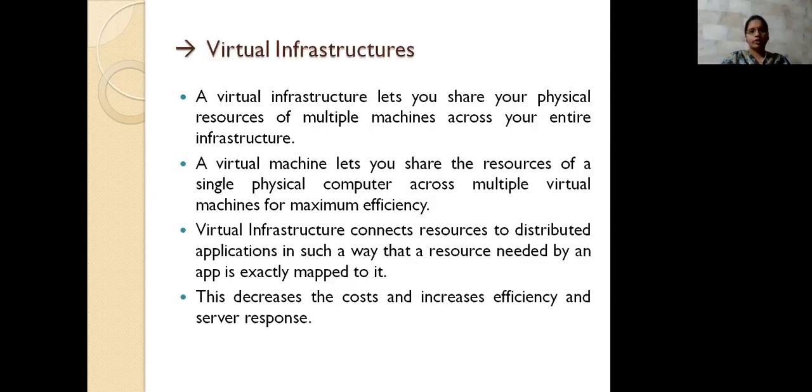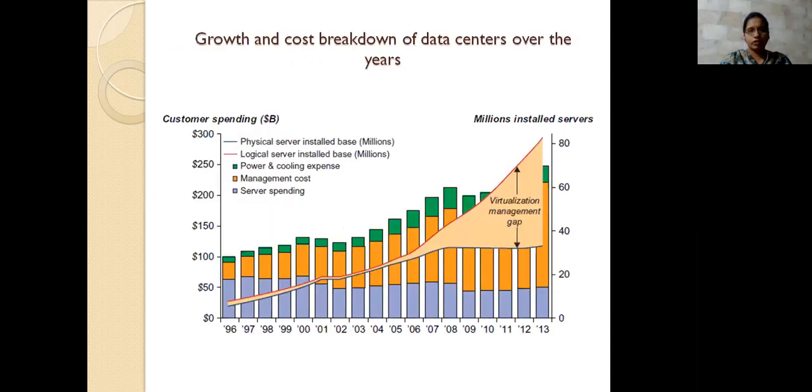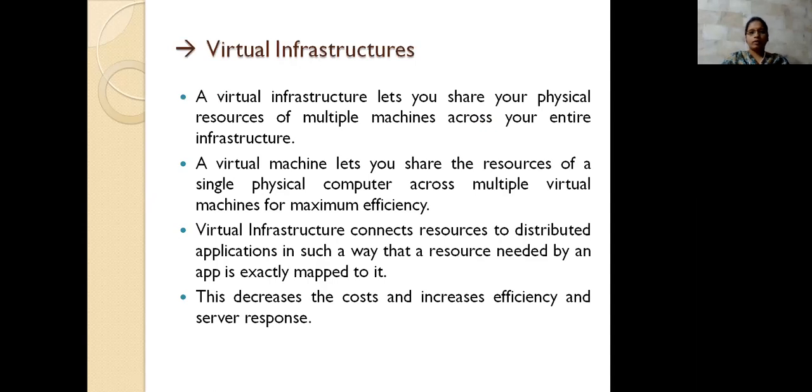And then next, the virtual infrastructure. What the virtual infrastructure does is share the physical resources across multiple machines. And the virtual machine shares the physical computer across multiple virtual machines, so that maximum efficiency will be there. And then the resources should be distributed along with that one. The resources you are using have to be mapped exactly.